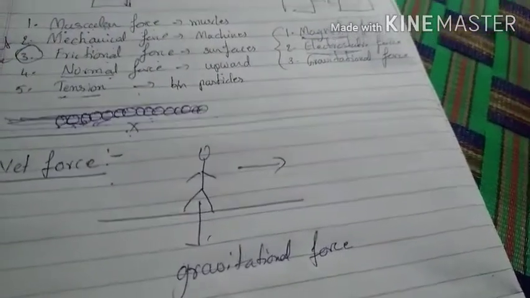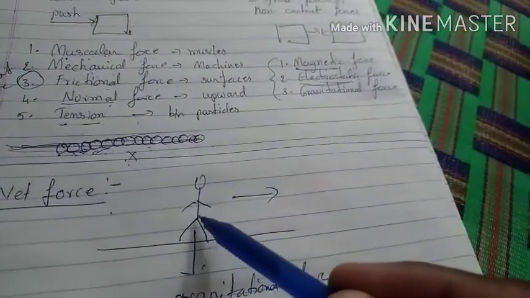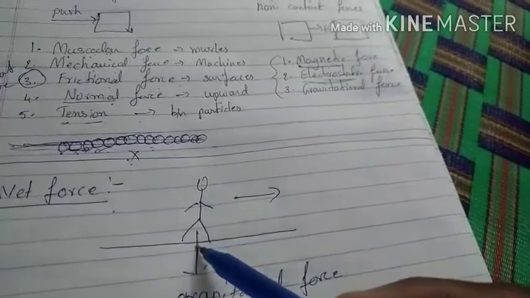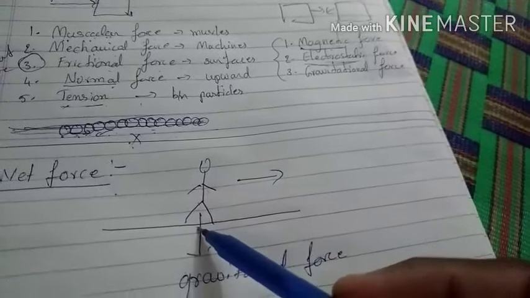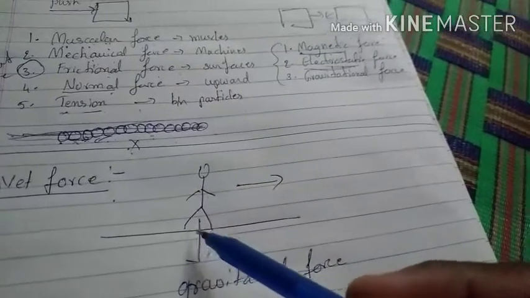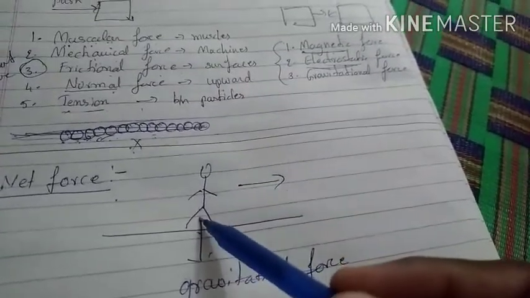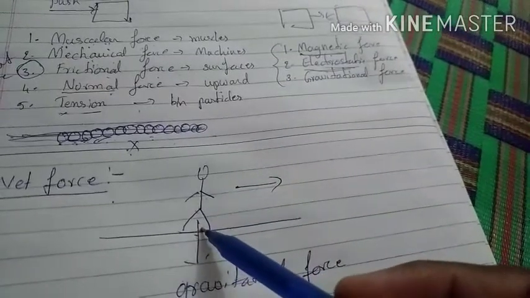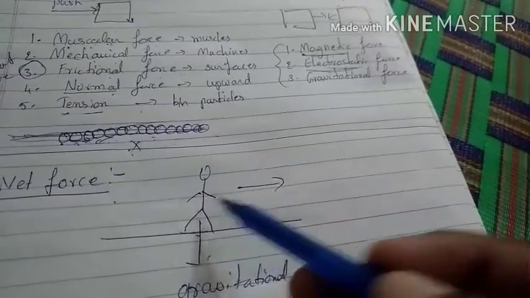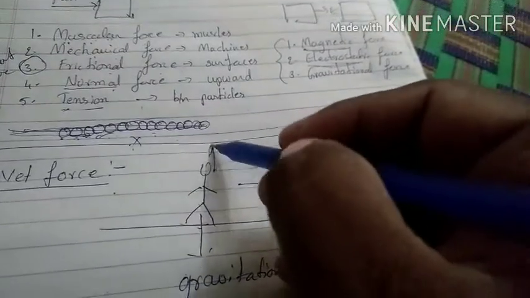And next you need to check: the boy is walking on the road, is there contact between the two or not? While he walks, definitely there will be contact. So the road will try to push the boy upward.